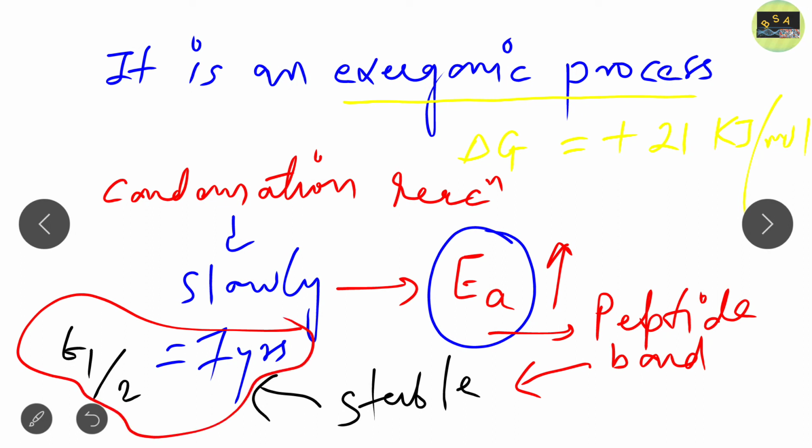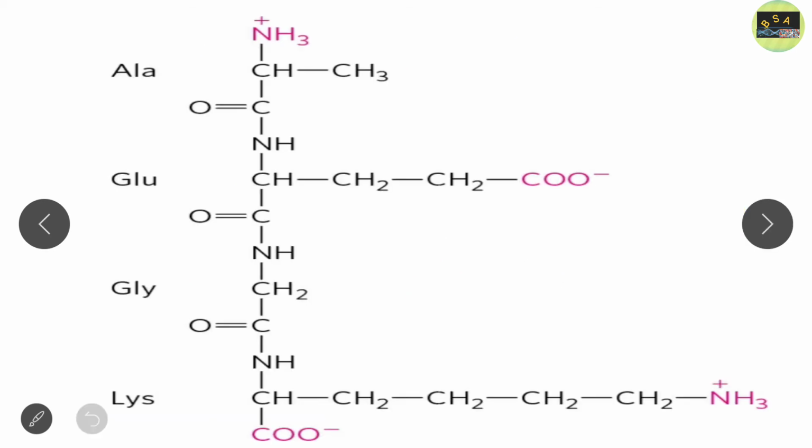Basically it is an exergonic process. So we know that delta G, that is Gibbs free energy, is positive, and as the condensation reaction occurs, the reaction occurs very slowly, and slow reaction means what? High activation energy. As a result the peptide bond is a quite stable structure, and due to this the half life is very high, almost 7 years in intracellular condition. So students, I hope that you learned many things from today's lecture.